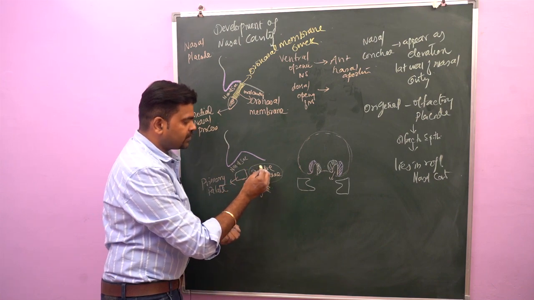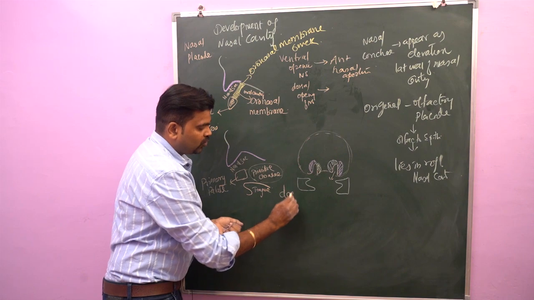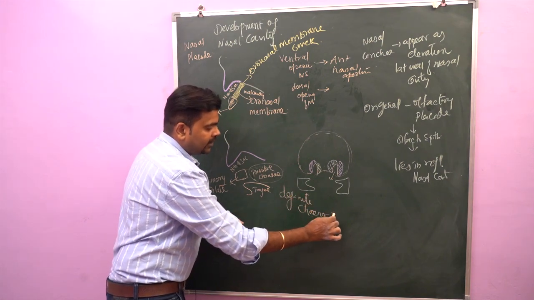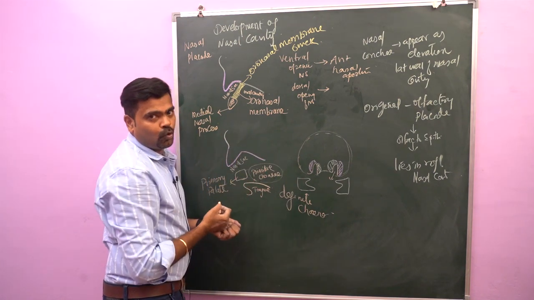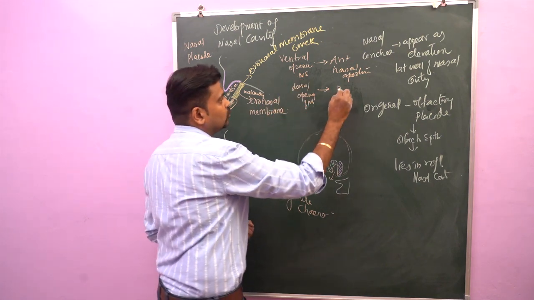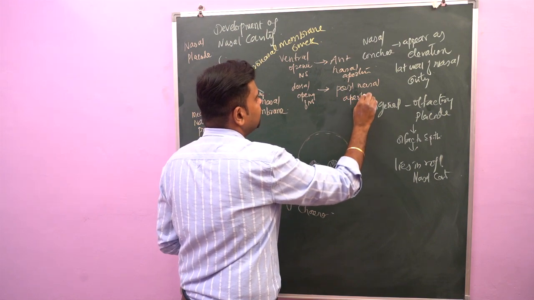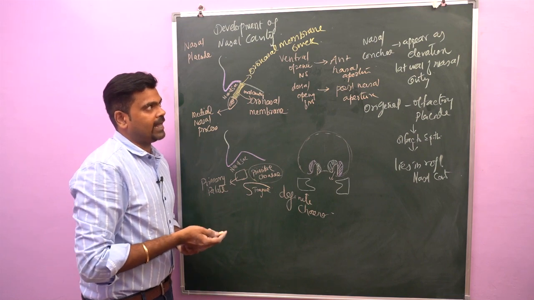After the formation of secondary palate, what happens? This primitive choanae is converted into definite choanae. So this definite choanae communicates the nasal cavity with the oropharynx. So the dorsal opening of nasal sac gives origin to posterior nasal aperture. So this posterior nasal aperture communicates the nasal cavity with the oropharynx.